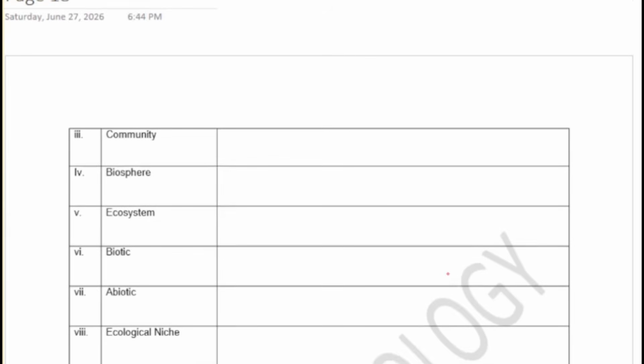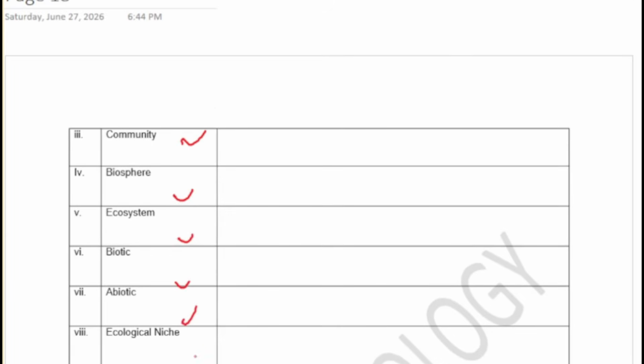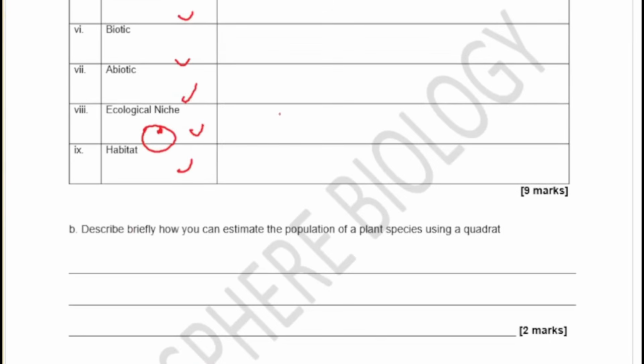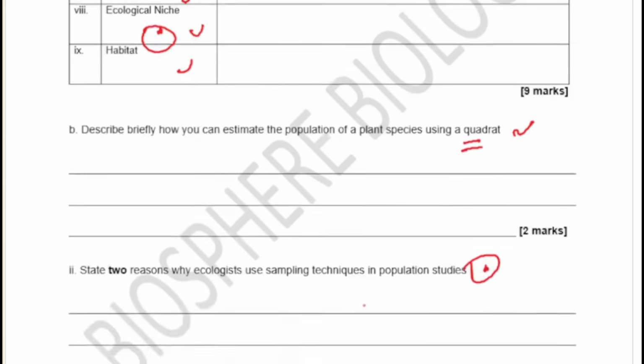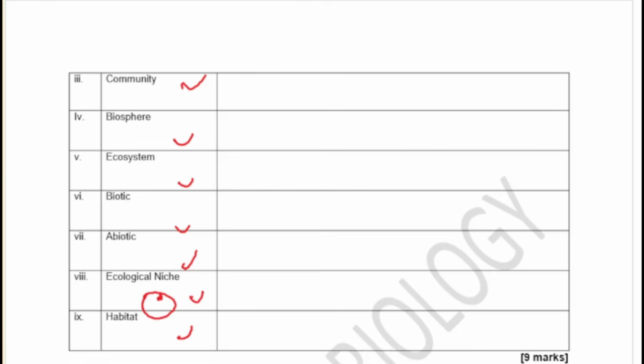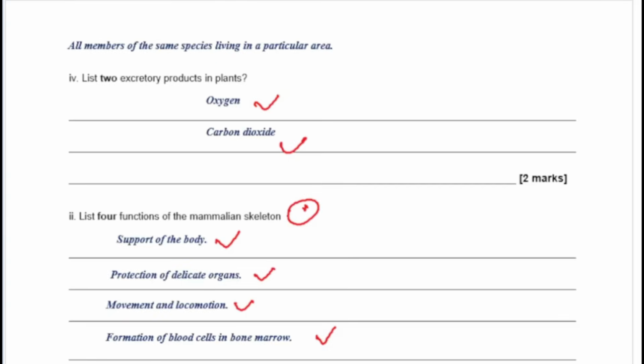The next slide says, okay, the other continuations now, the terms you have to define: community, biosphere, ecosystem, biotic, abiotic, ecological niche, pay attention to that, and habitat. Okay, and then here you have describe briefly how you can estimate the population of plant species using a quadrat. How do you use a quadrat to estimate the population of a plant species? And then here also you have state 2 reasons why ecologists use sampling techniques in population studies. So sampling techniques will be a key factor there as well. Okay, so we move on to the answers. So let's quickly see the answers to those questions.